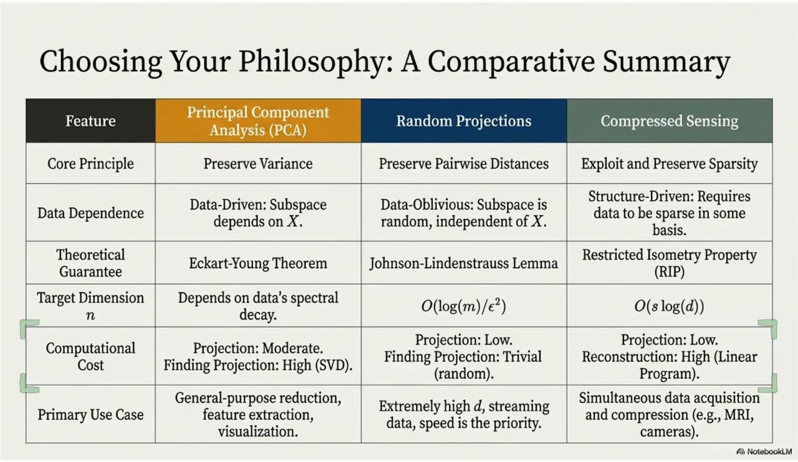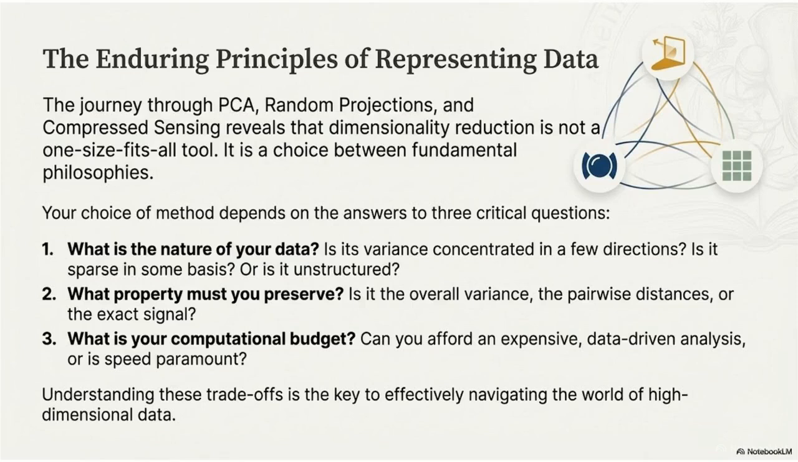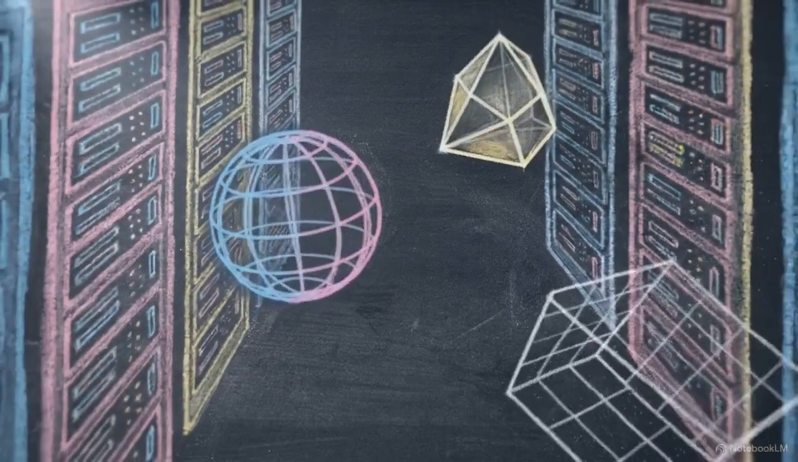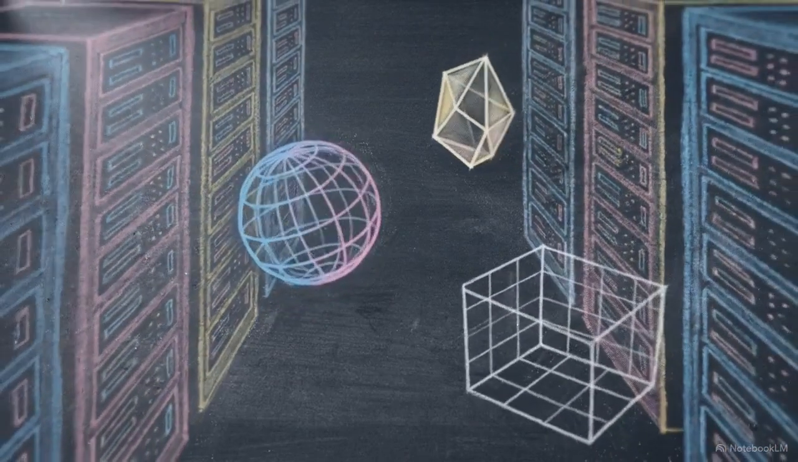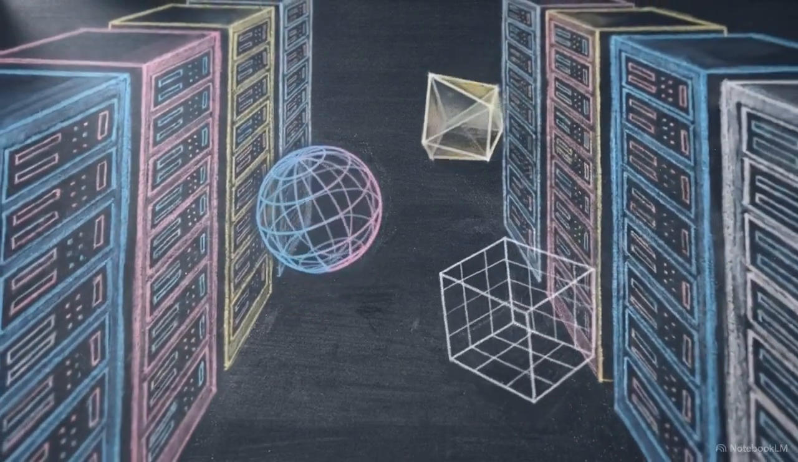To choose a strategy, answer 3 questions. First, what is the data's nature? Is it structured or sparse? Second, what property must be preserved? Variance, distance, or the exact signal? Finally, what is the computational budget? Is data-driven analysis or speed the priority? Effectively managing high-dimensional data requires moving beyond a single algorithm and understanding the different philosophies that define data structure.